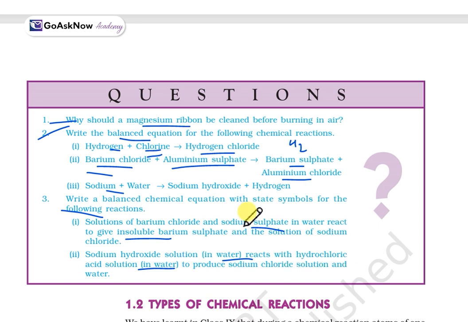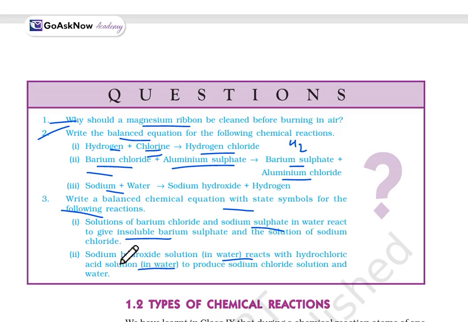For the first one, the state symbols will be as follows. BaCl2 will be aqueous, plus Na2SO4, sodium sulfate, again aqueous, and then the products will be BaSO4 in solid state and 2NaCl in aqueous state.